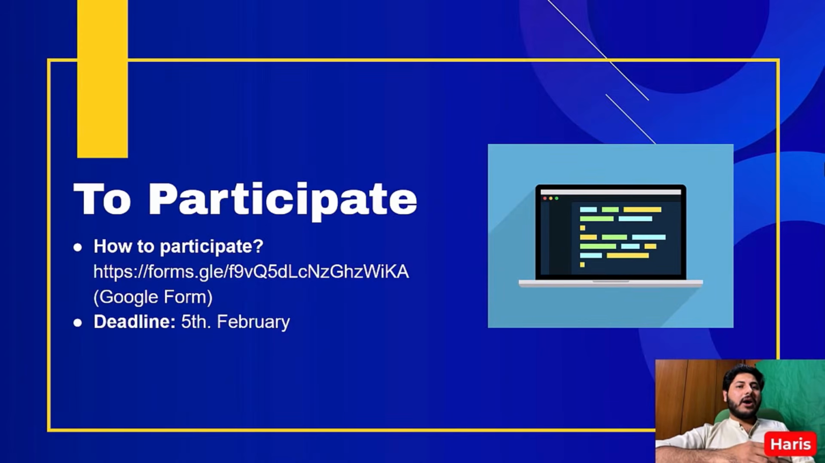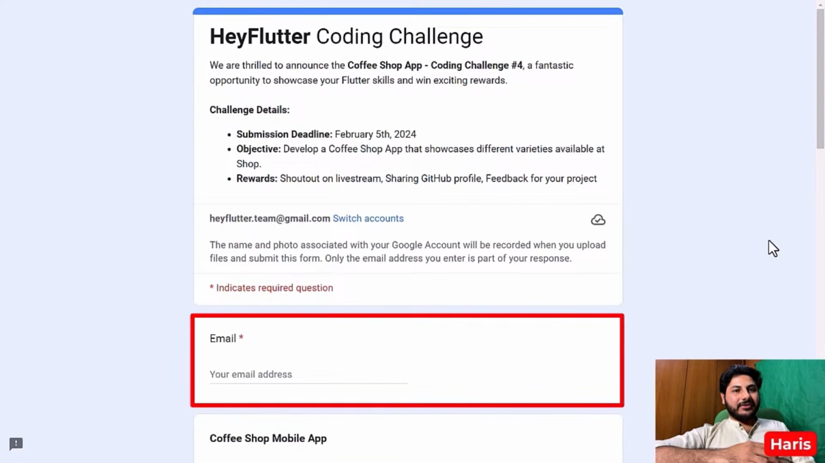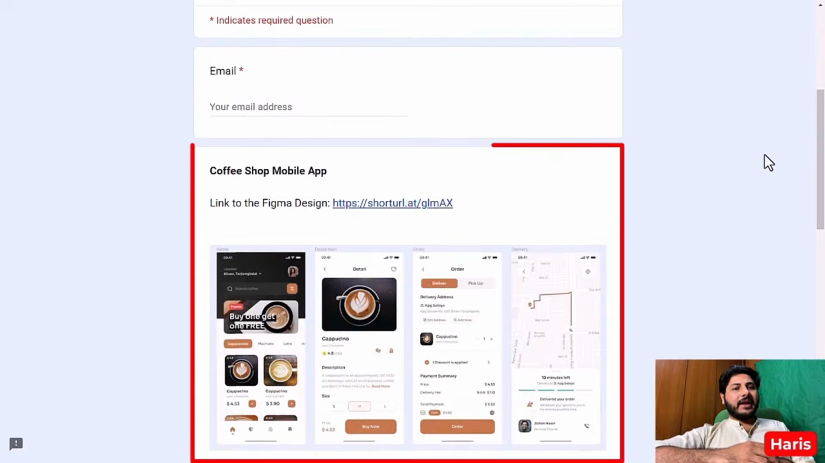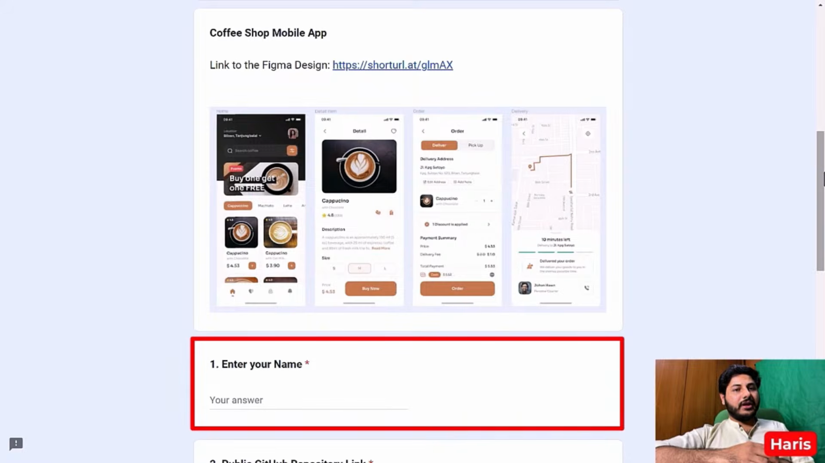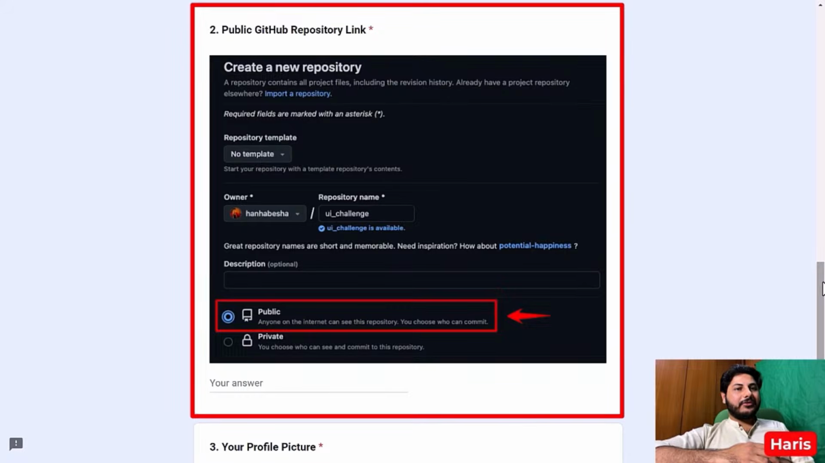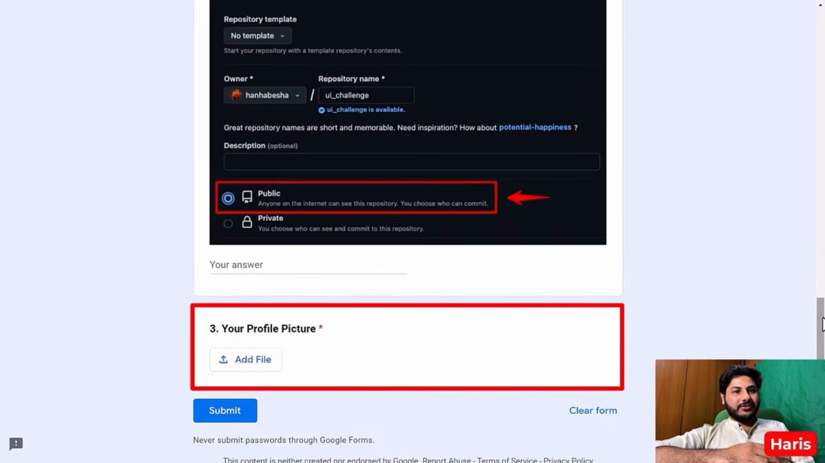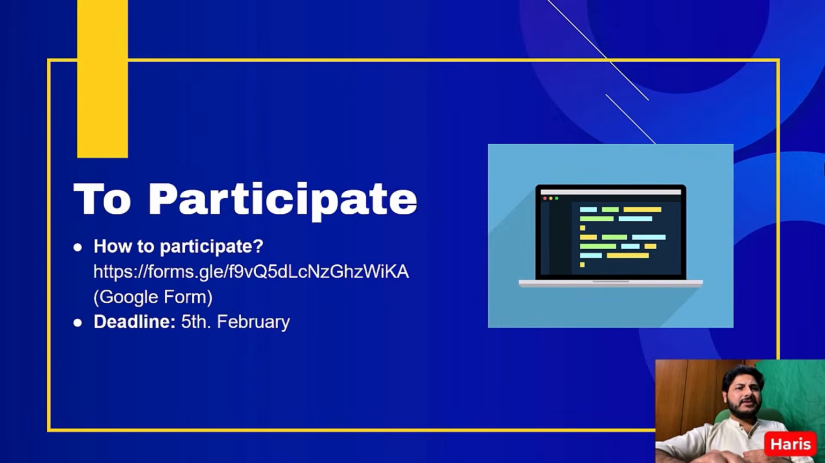Now, let's talk about how you can participate. First of all, you have to fill the form. Provide your email address for easy communication. You can access the Figma design link for a sneak peek into the UI, and here you have to share your name for a well-deserved shout-out. The next thing you have to provide is your GitHub repository link. Create a public GitHub repository for your coffee app. Share the repository link with us so that we can review your code. The third thing is a profile picture. Upload your profile picture so that we can put a face on a talent. And that's it. Follow these steps and you might find yourself in the spotlight.